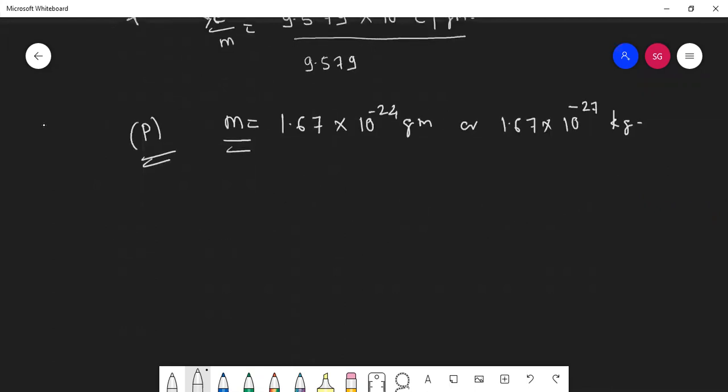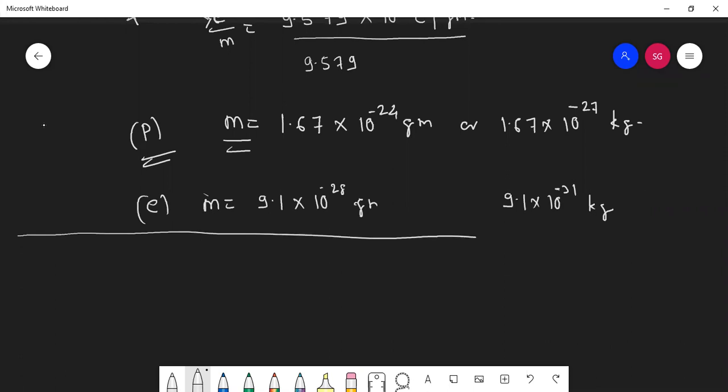So we will do a comparative study, students. Mass of electron, what was the mass of electron? 9.1 into 10 raised to minus 31 kg, it was, no? And in grams? Minus 28. Okay. Now here you can solve the MCQs.